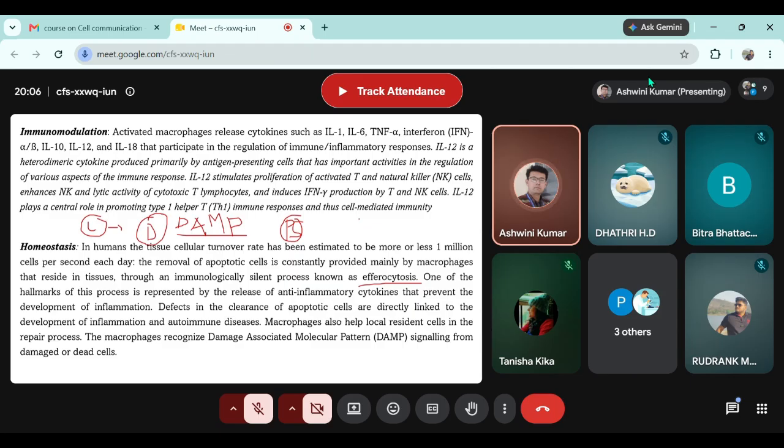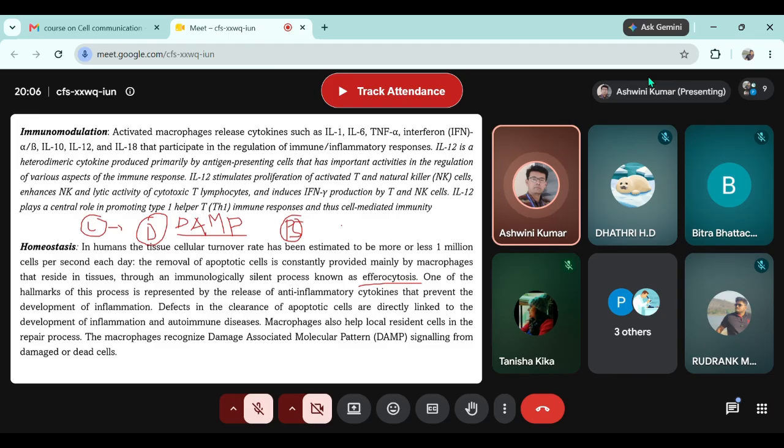There is a specific signature present on the surface of bacteria, similar to DAMP. There are specific patterns present on the surface of, say, bacteria, which indicate to the macrophages that I am not a normal thing for your body where you're residing. You can eat me up.